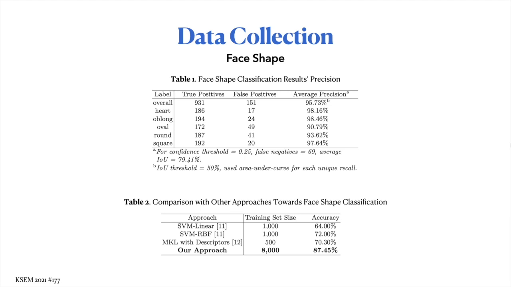Also, please take a look at table 2. You can see that compared to other existing approaches towards facial classification, our approach using the Yutao V4 neural network has seen a great performance improvement, with the accuracy increased by around 20%.